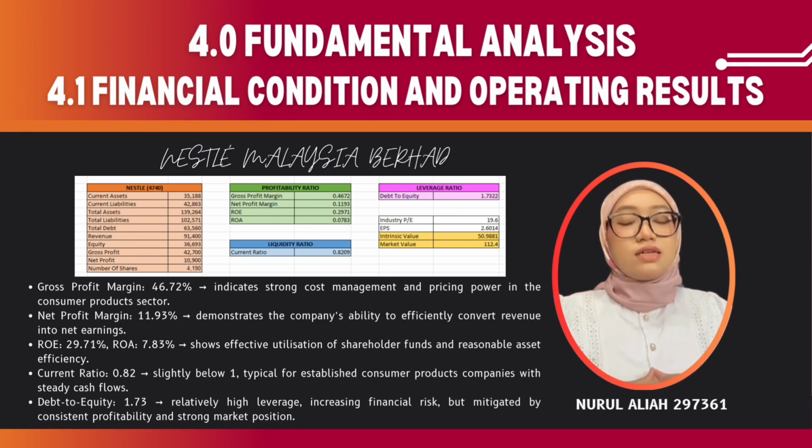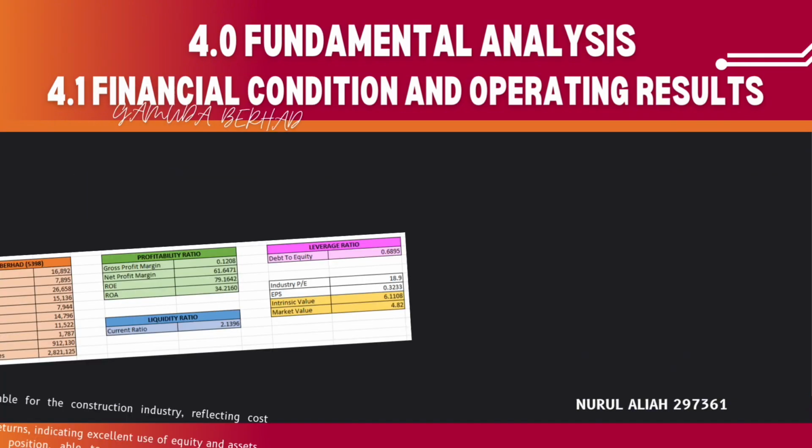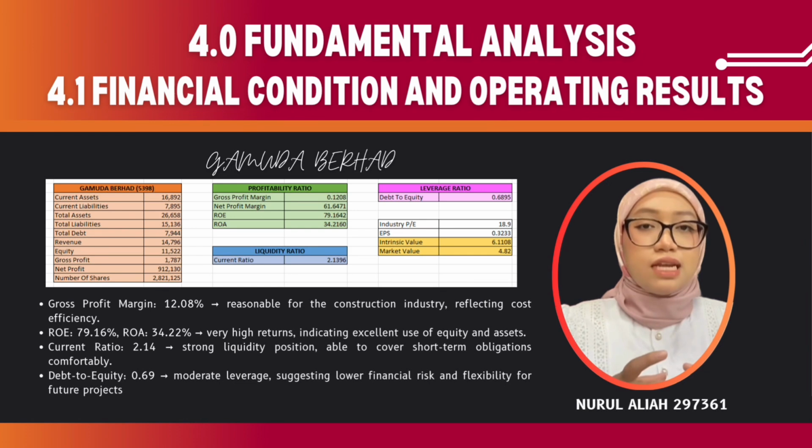Although Nestle's current ratio of 0.82 suggests lower short-term liquidity, this is common among established consumer goods companies with a stable cash flow. The debt to equity ratio of 1.73 indicates higher leverage, but the risk is offset by strong and consistent profitability. Next, Gamuda Berhad demonstrates solid financial performance.